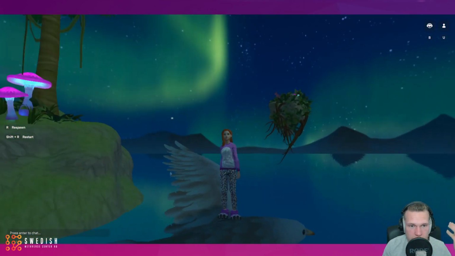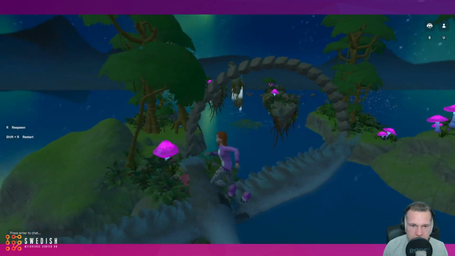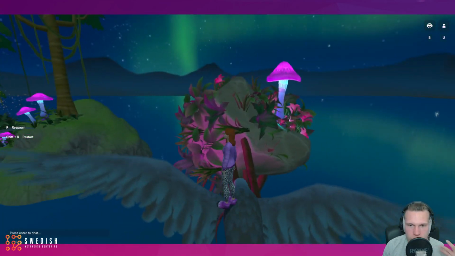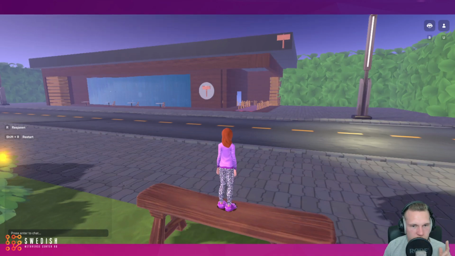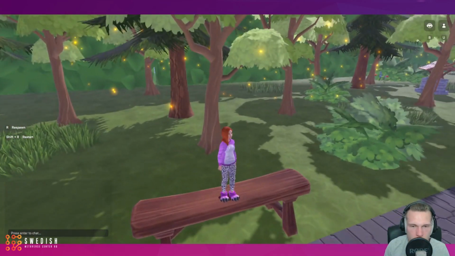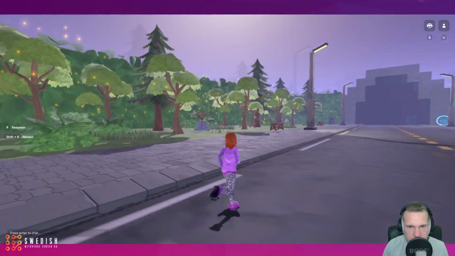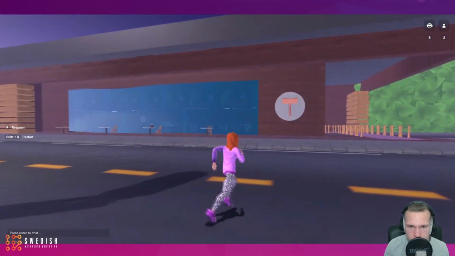So as you can see, you can actually make some very, very beautiful landscapes and just interesting environments for people to explore while they're also just having a good time, hanging out. So while we're at it, let me rapid fire show you a few different worlds just so you get an idea of what you can actually make. So as you can tell, this one is drastically different from the one that we were just in.